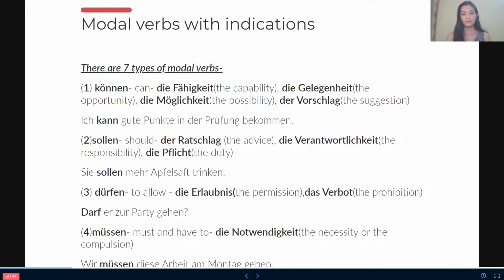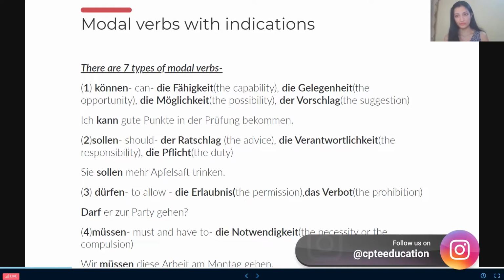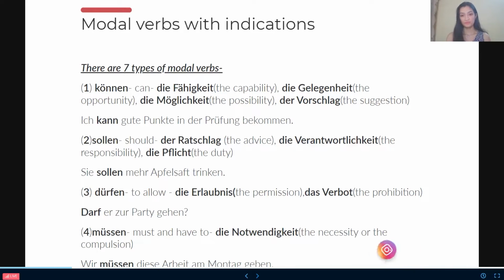And people, what does must suggest here? Here must actually suggests our duty or our responsibility. For example, if I say we must do this work or we have to do this work. If it is have to, then it is showing a necessity or a compulsion. You know that there's no other option.